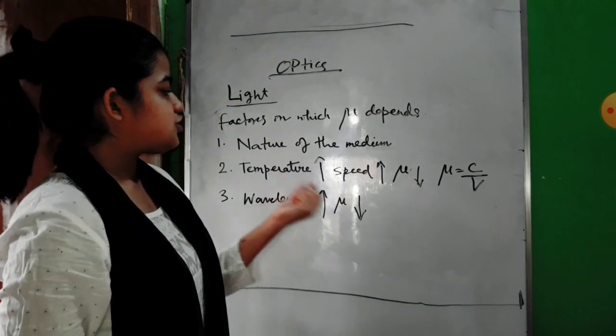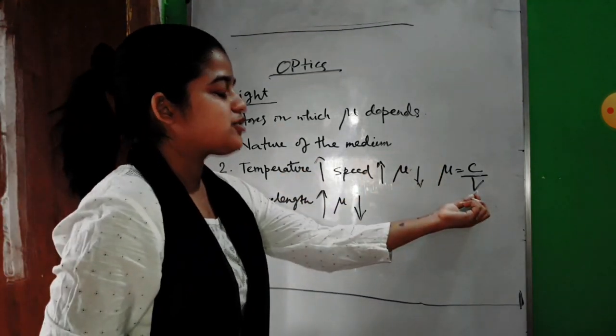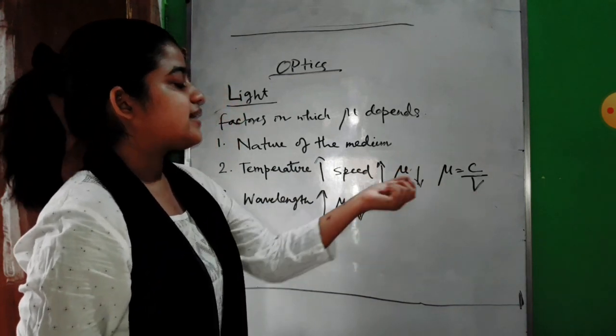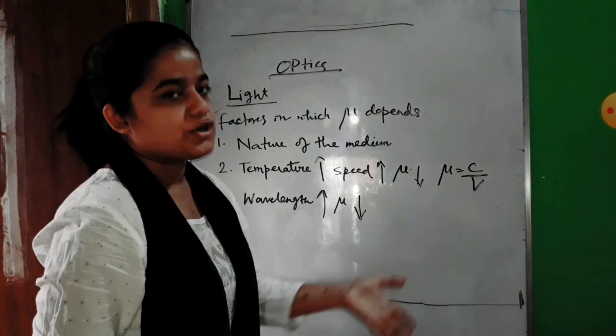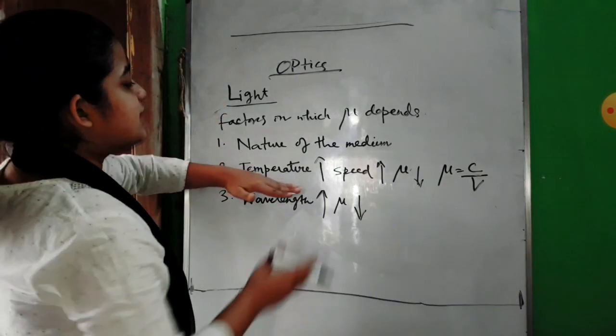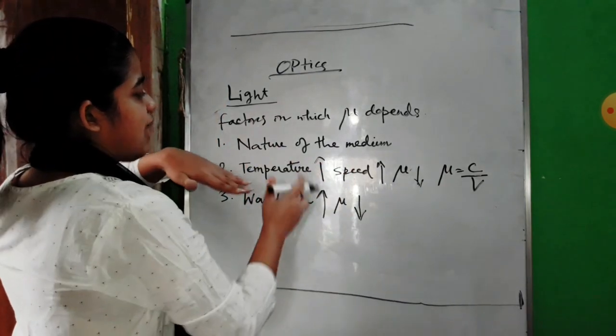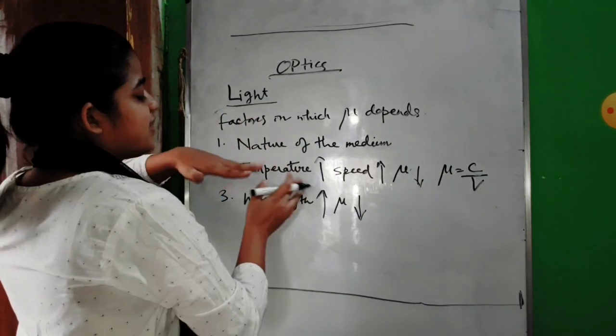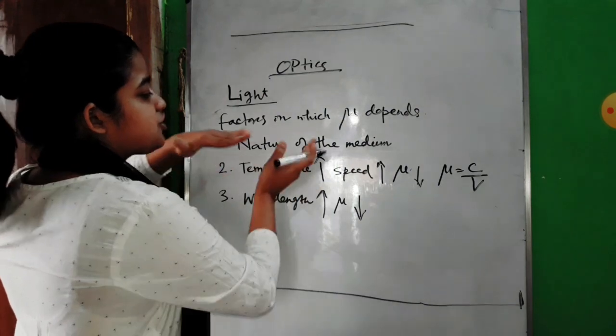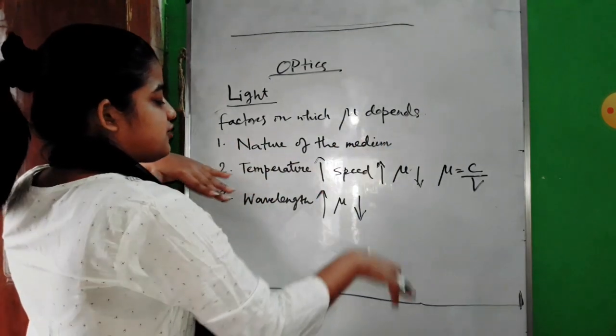So if temperature increases, speed in that medium will also increase, and that is why refractive index will decrease, as they have an inversely proportional relationship. So refractive index depends on three factors. The first factor is the nature of the medium, and the second factor is temperature. If temperature increases, refractive index will decrease.